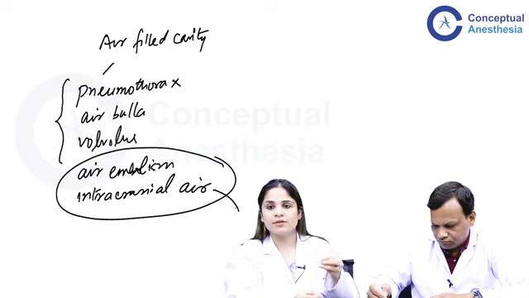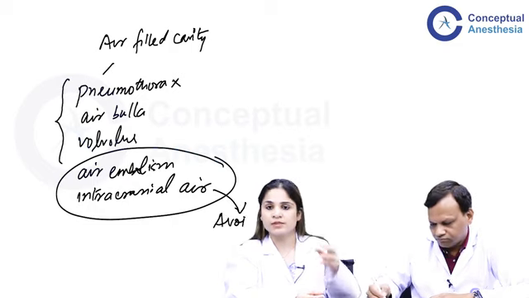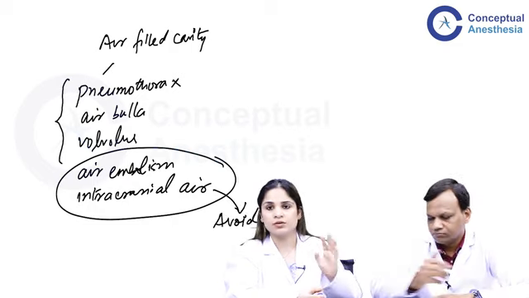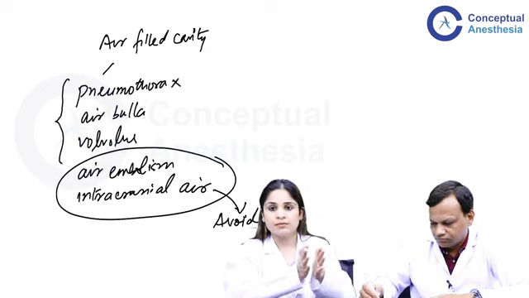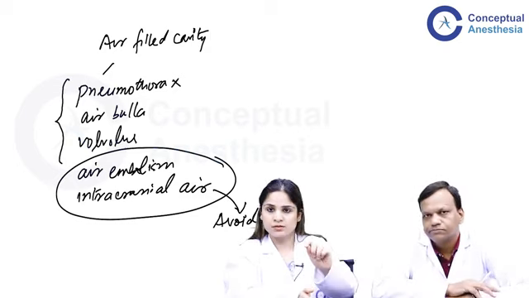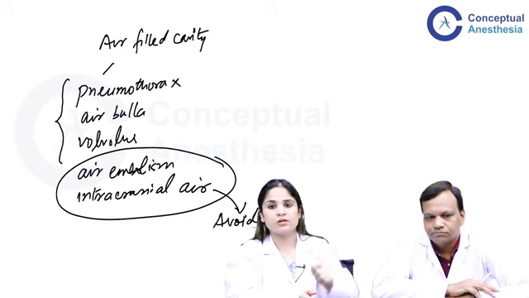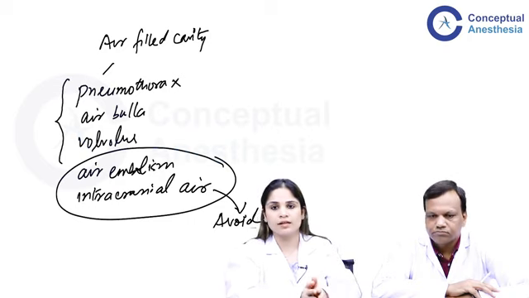That's why they say whenever you are suspecting a venous air embolism, which we have discussed in detail in the whole section on neurosurgery, the first thing that you should do is switch off the nitrous oxide and turn the concentration of oxygen to 100% so that the size of that air bubble does not increase.